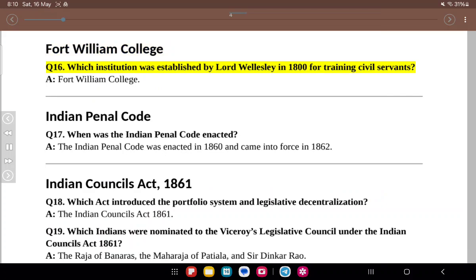Which institution was established by Lord Wellesley in 1800 for training civil servants? A. Fort William College. Indian Penal Code. Q17. When was the Indian Penal Code enacted? A. The Indian Penal Code was enacted in 1860 and came into force in 1862.